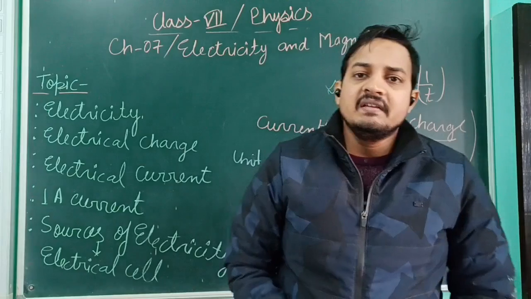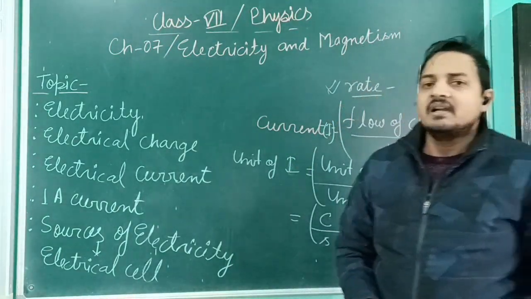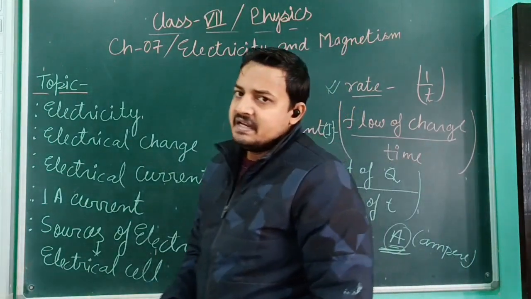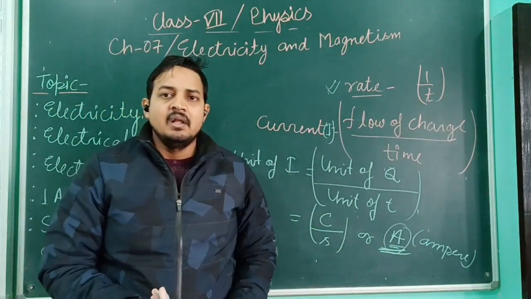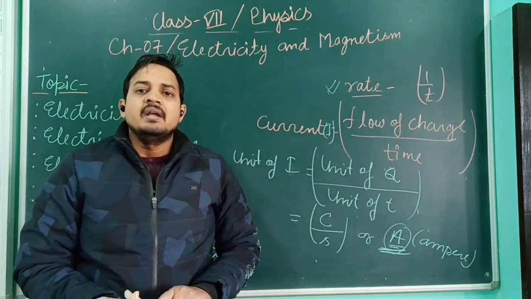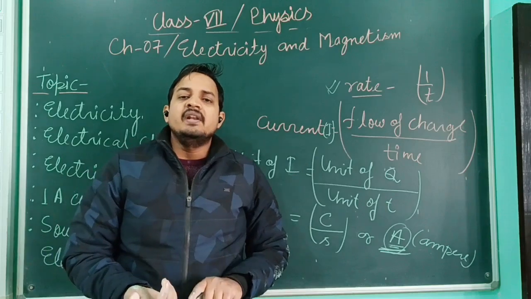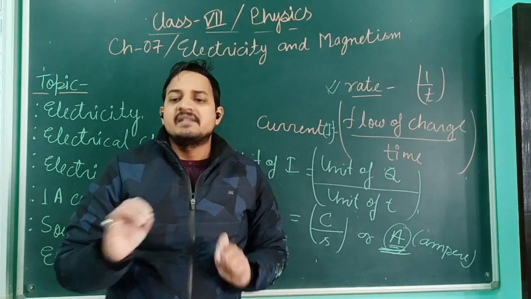Now the next topic is how we are going to define 1 ampere. Several times I have said that if you have to define any physical quantity in unit terms, like 1 ampere current, or 1 Newton force, or 1 meter per second square acceleration, first of all you have to write the basic formula.